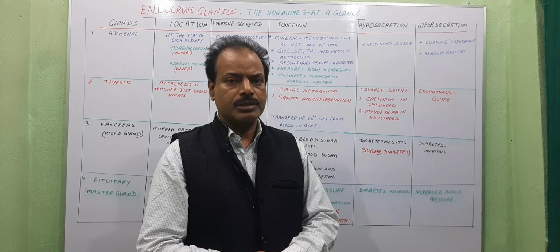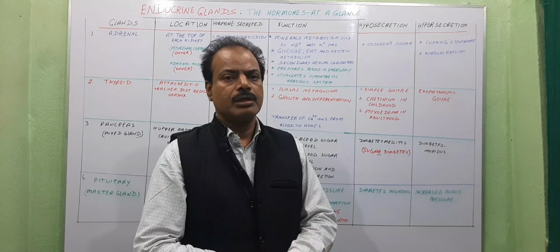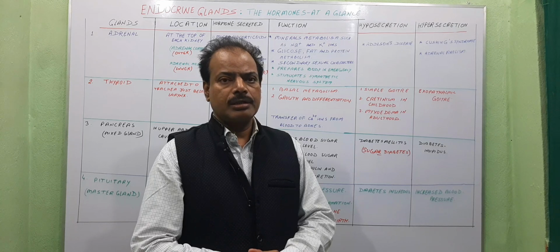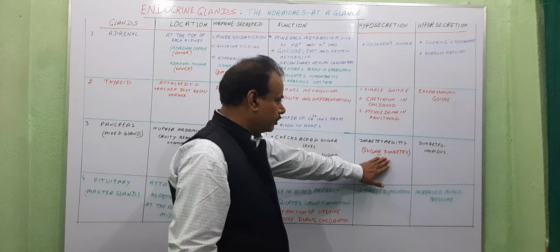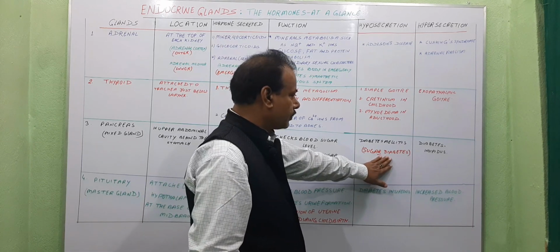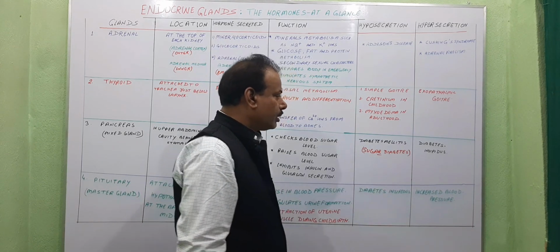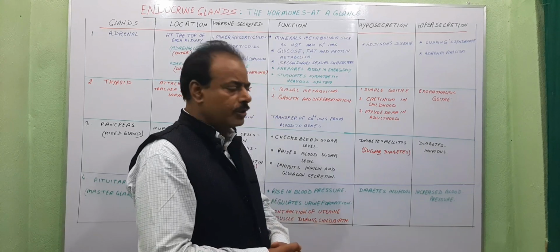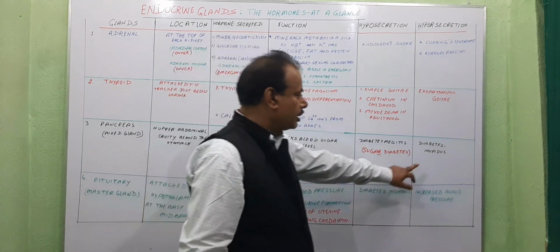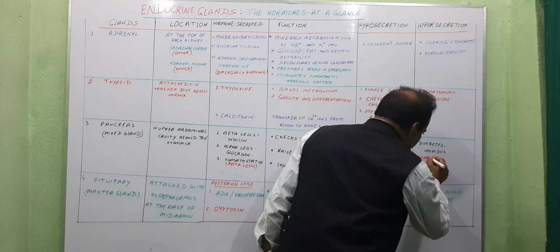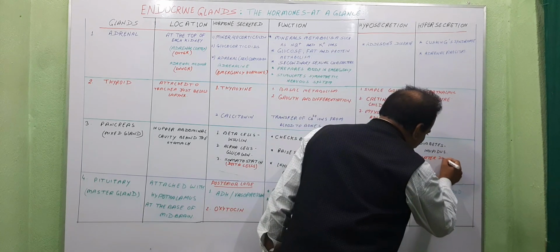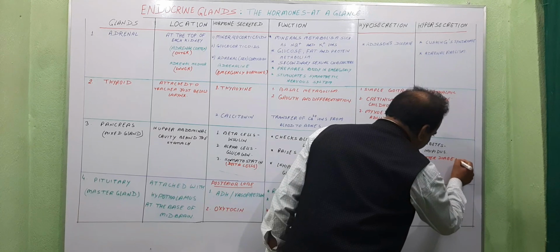The diabetic person feels weakness and feels thirsty. So these are the major symptoms of diabetes mellitus. Hypersecretion, or oversecretion, of insulin causes diabetes insipidus, which is also known as water diabetes.